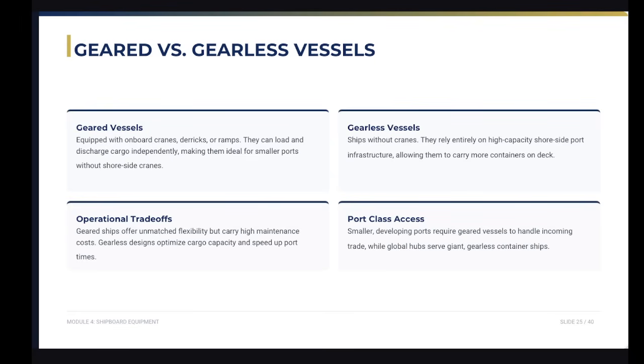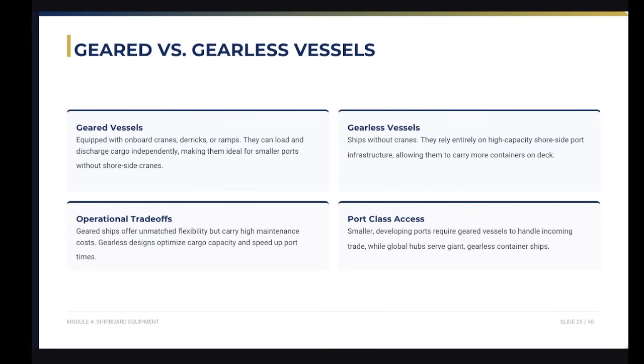So the geared ships offer unmatched flexibility but carry a high maintenance cost. Gearless vessel design optimizes cargo capacity and speeds up port times. The gearless vessels rely entirely on high capacity shore cranes, maximizing their deck space for cargo.